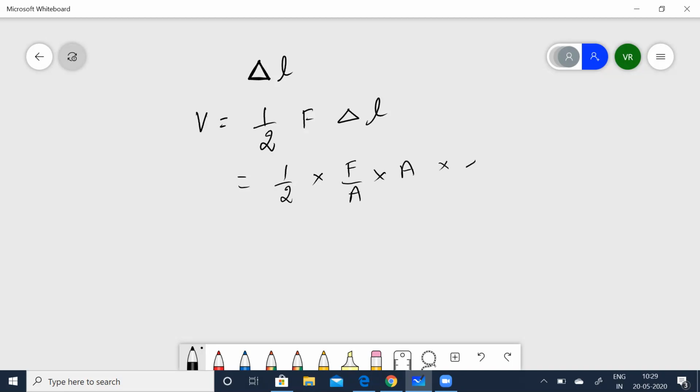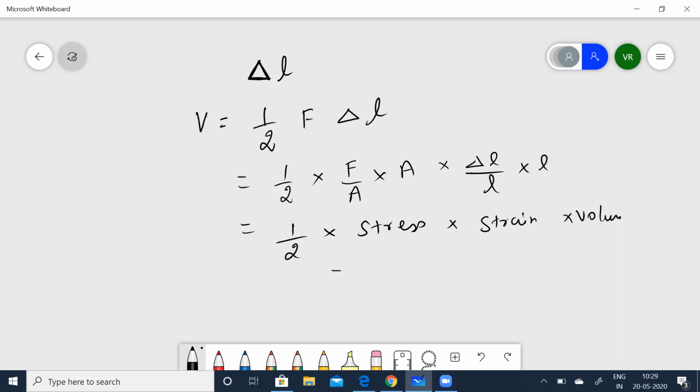Elastic potential energy V is stored in the wire when the force is applied. Let us take the extension to be delta L. So V is equal to half F delta L, which is equal to half into F by A, multiplying and dividing by A, and multiplying by delta L, dividing and multiplying by L. So this is half into F by A, which is stress, and delta L by L, which is strain, into volume. A into L is volume.